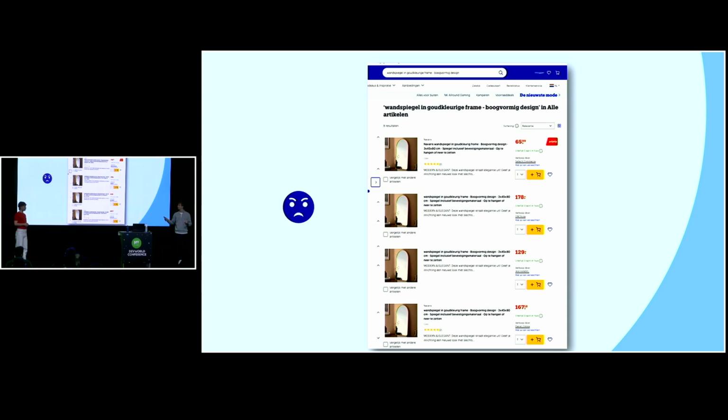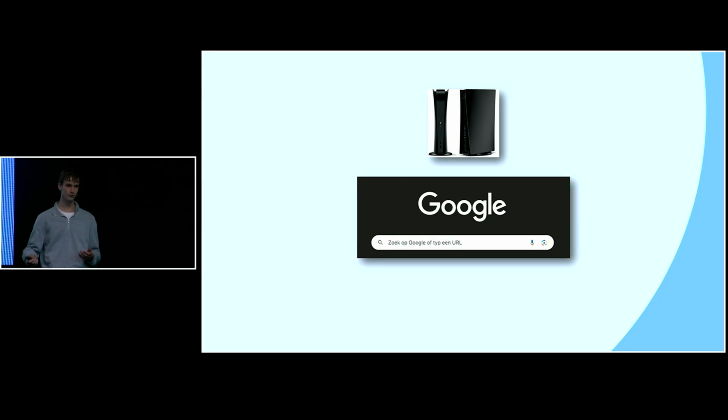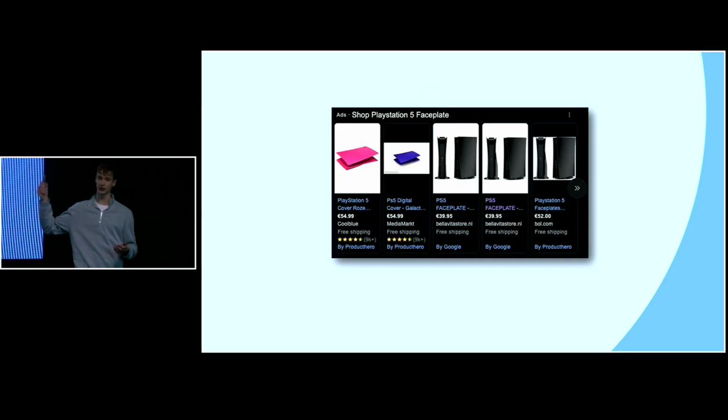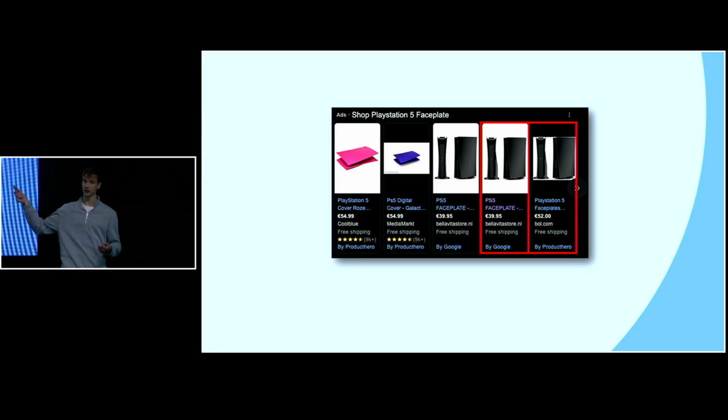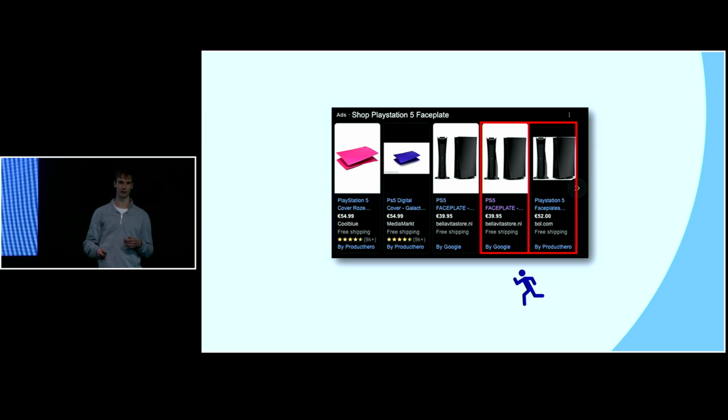So then, for a third product, I want to buy a PlayStation 5 cover. I start my journey back at Google because of the previous experience I had with Bol. Now this is the result I get. Again, it's the product I want, but now something else is happening. Compared to the Chromecast, the prices are much different. The product at Bol is much more expensive compared to the other platform. And of course, even with my employer discount, I would be better off buying the product at the other platform.